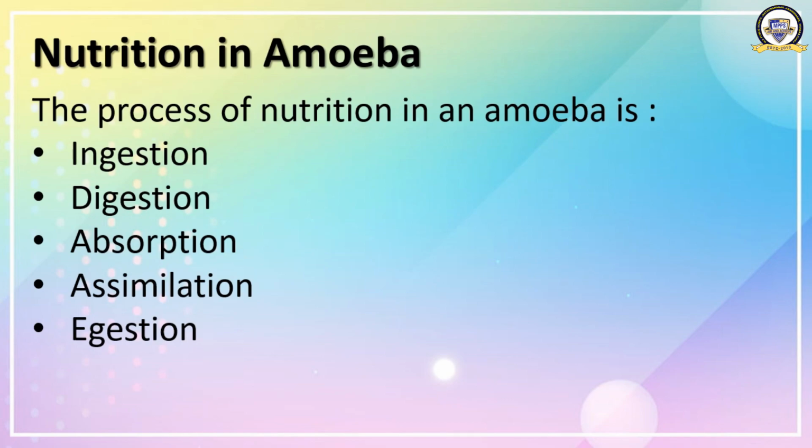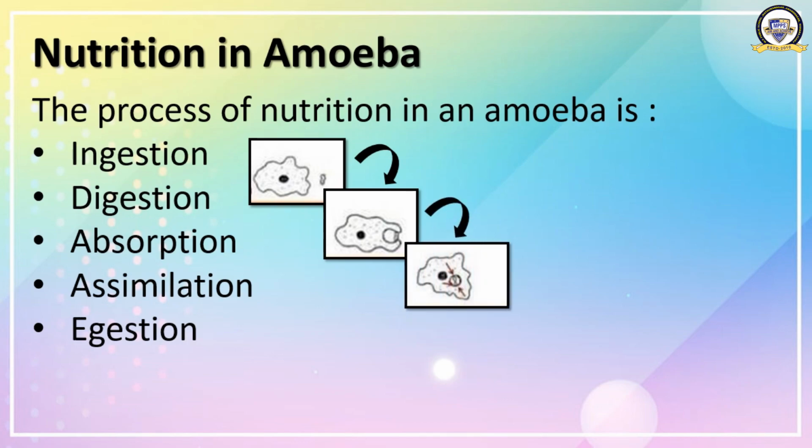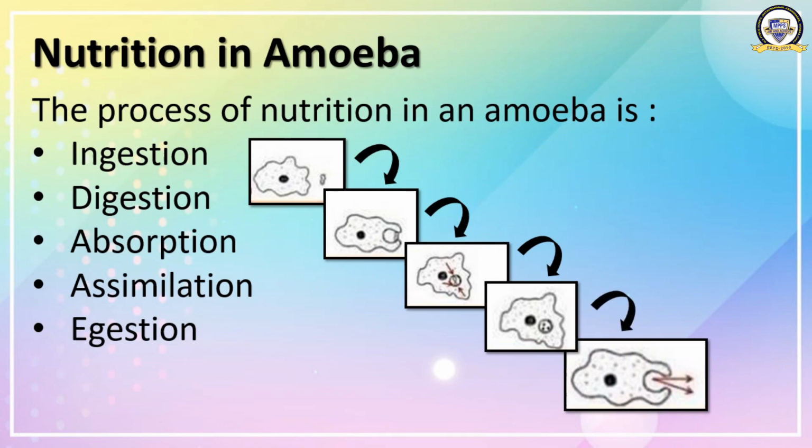Okay, we have completed the nutrition in amoeba. Now let's recall what we have learned. First of all, the food is ingested. Then the food is taken in through the pseudopodia. Then next, the food gets absorbed in the cell of amoeba. Then the food is assimilated, and finally the undigested food is egested or thrown out.